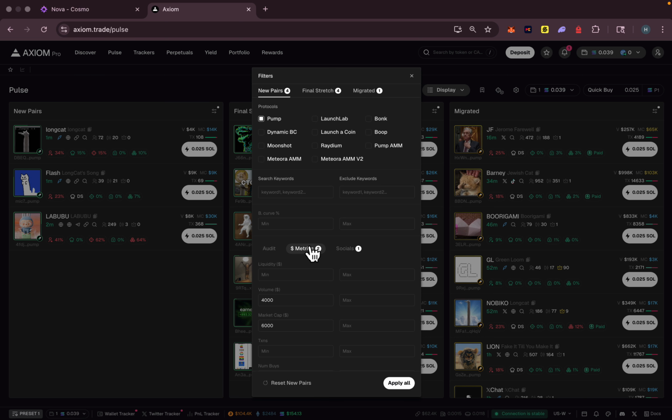For the metrics, I'm looking for minimum 4,000 volume and minimum $6,000 market cap. Most people usually set this at $10,000, but I prefer to see the tokens earlier. So I think 6,000 is quite good. 99% of the tokens will die before $6,000 because devs usually sell before that. And for the socials, I'm looking for at least one social in here.